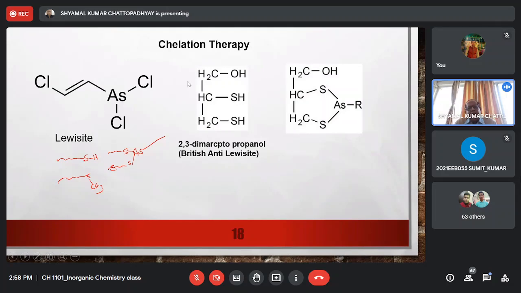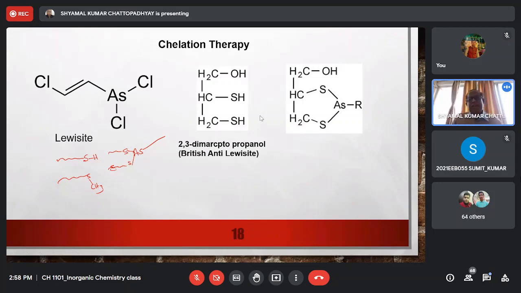It was found that when you use this for removal of mercury or lead toxicity, initially the toxicity in the cells affected by the poison was decreasing, but later the patients were dying.